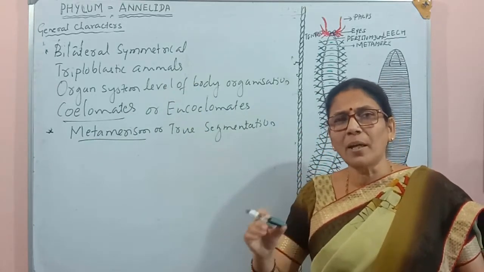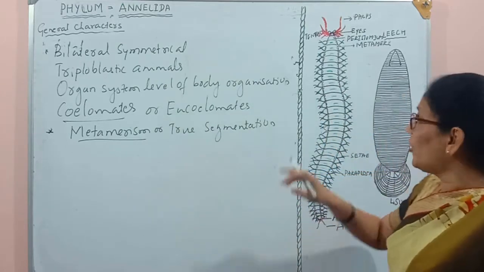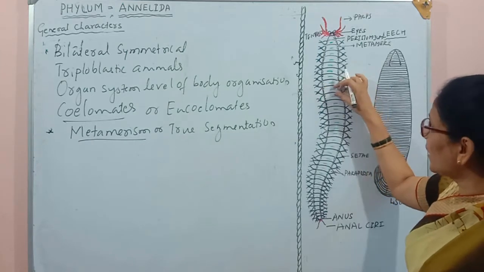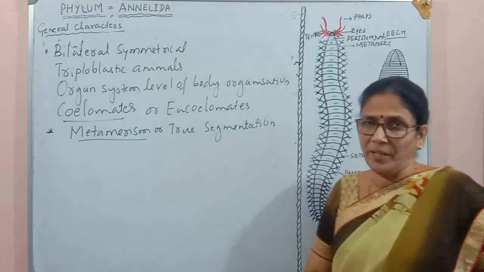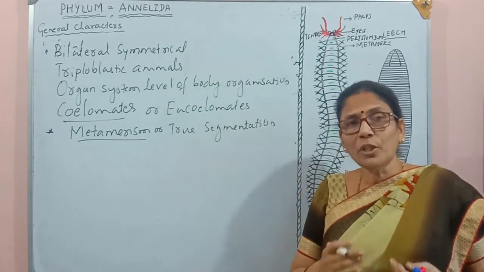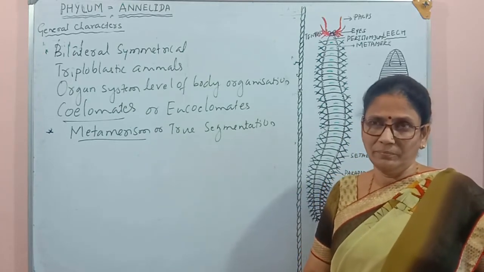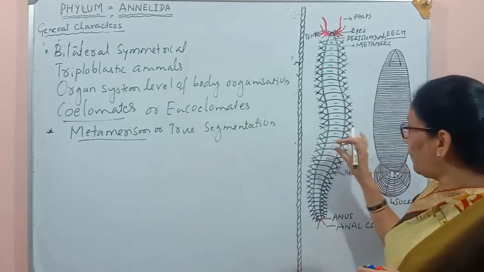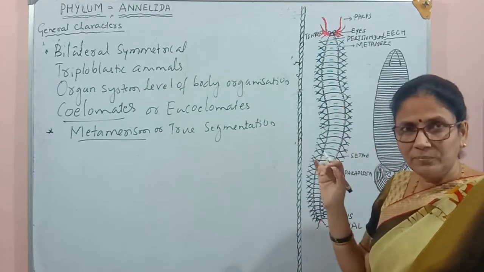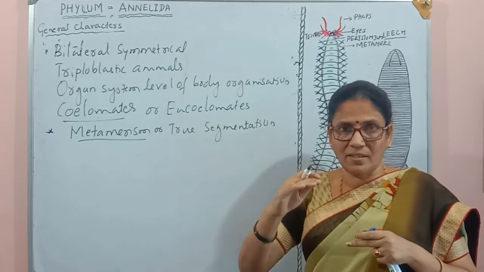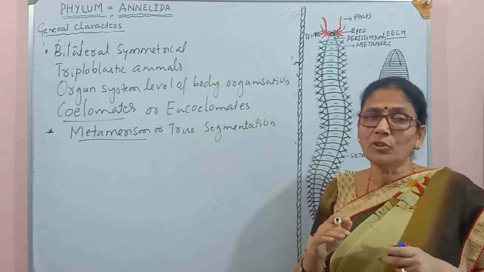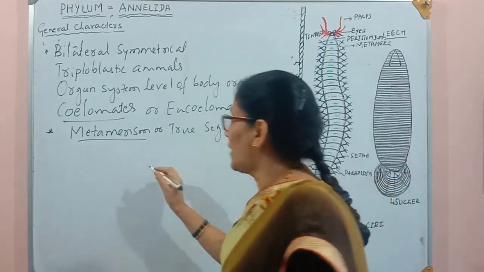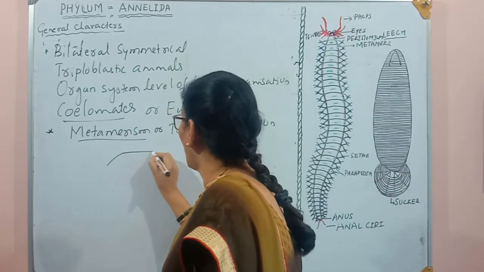Then what is metamerism? Metameres means a single segment is called a metamere. The process is called metamerism when the organism's body is segmented. Here we see many parts in these organisms, and these are called segments. This segmentation should be on both the external surface as well as the internal surface. For example, here I am going to draw the diagram of an earthworm.